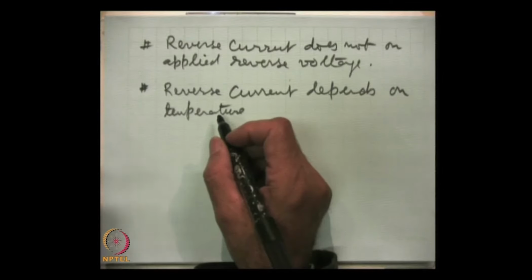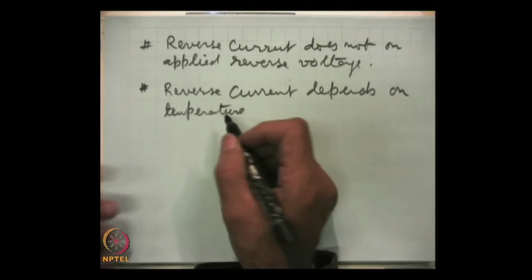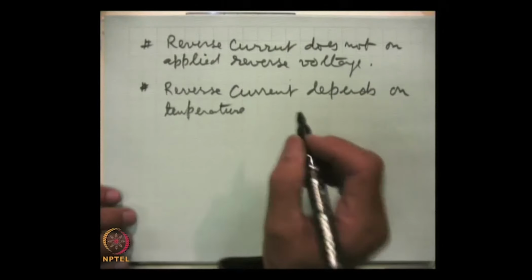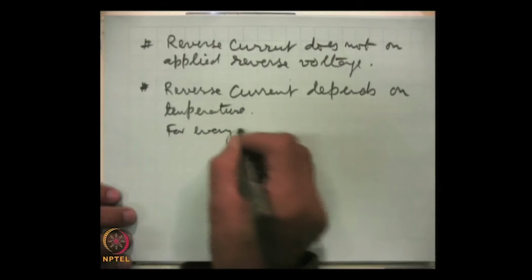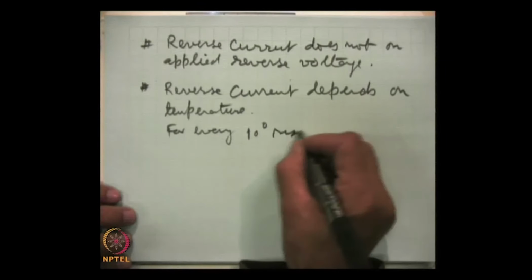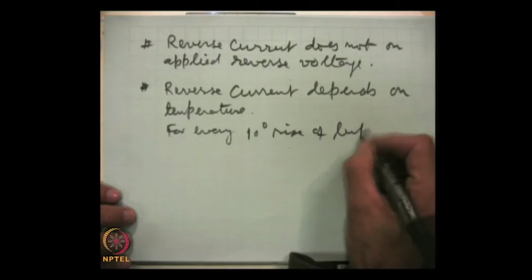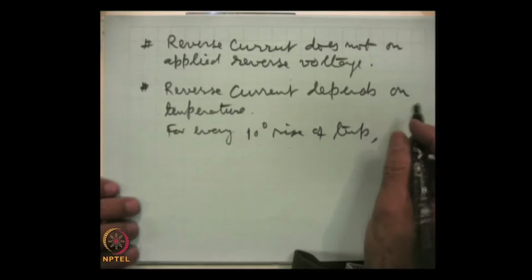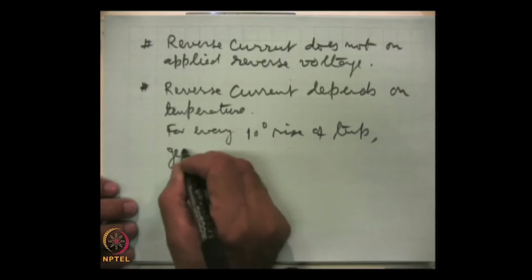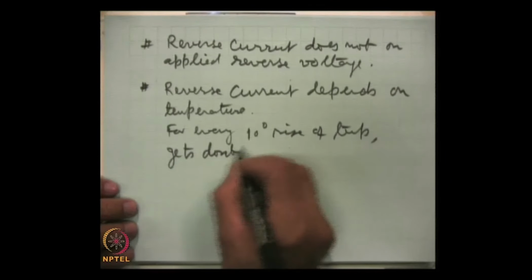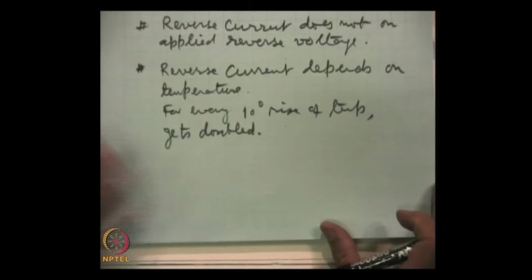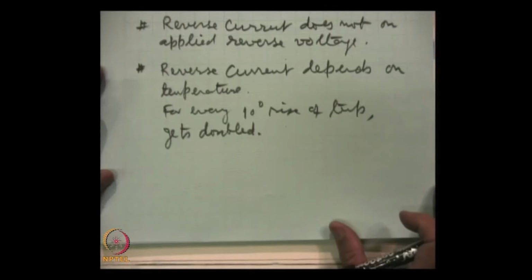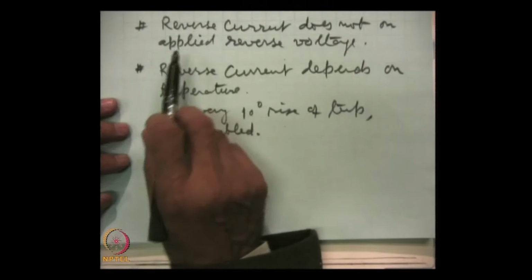Higher the temperature, higher will be the reverse current, and by one estimate, roughly for every 10 degrees rise of temperature, the reverse saturation current gets doubled. This is about the reverse saturation current, and this makes it clear that reverse saturation current is very small.